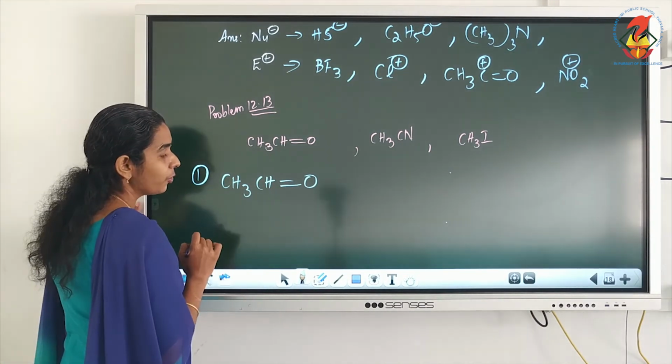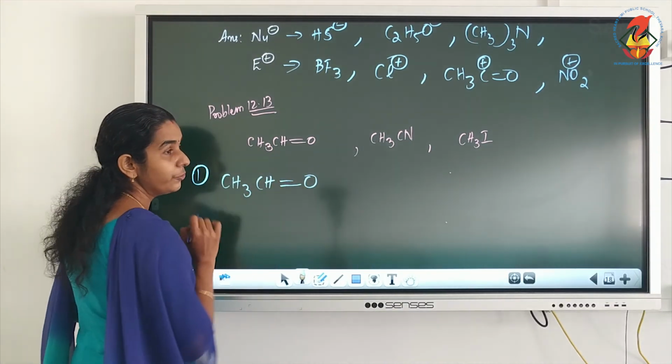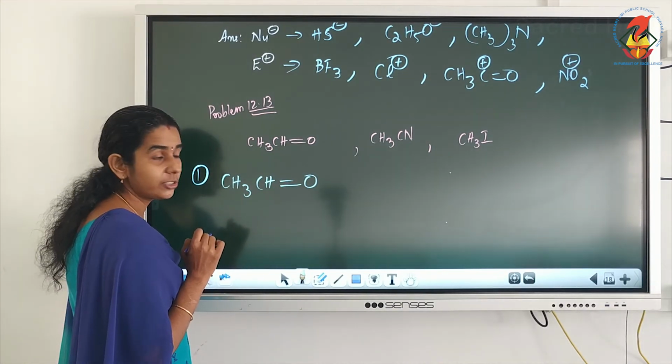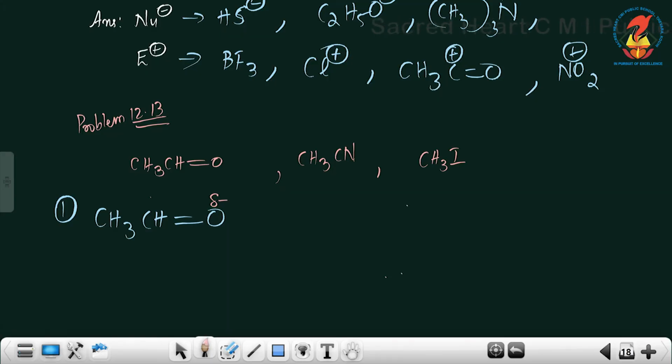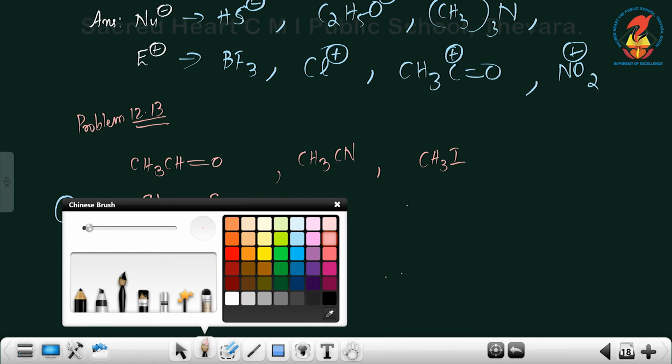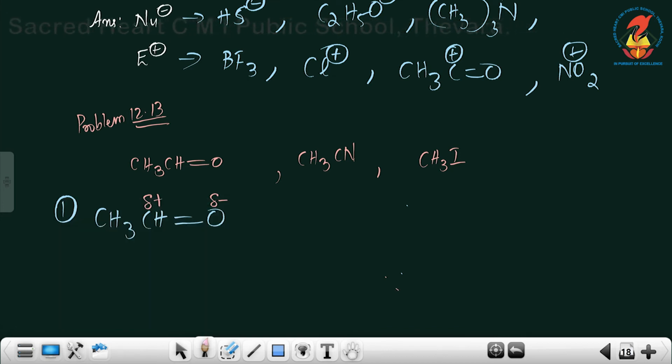Since oxygen is more electronegative, the shared pair of electrons will shift more towards oxygen, so oxygen will get a partial negative charge and this carbon will get a partial positive charge. So which is the positive center we are getting here? This one. How do we mark it? Put a star mark. So this is our electrophilic center, the CH carbon.